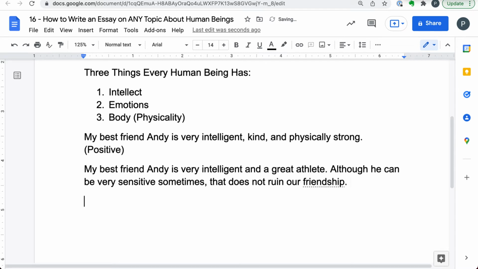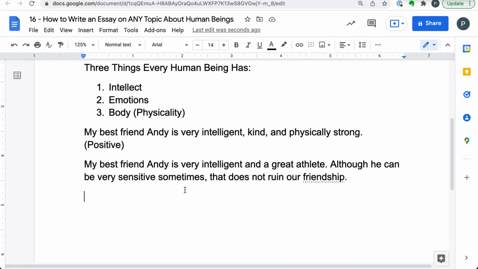I'm putting together a very different thesis statement, because I'm saying two positive things about Andy. He's very intelligent and he's a great athlete, but I'm saying something negative as well. I'm saying that, well, yes, he's also sometimes sensitive, which means he's very sensitive to criticism or something. And I can explain that in the body of the essay. But I say that does not ruin our friendship. You were still best friends even in spite of that.